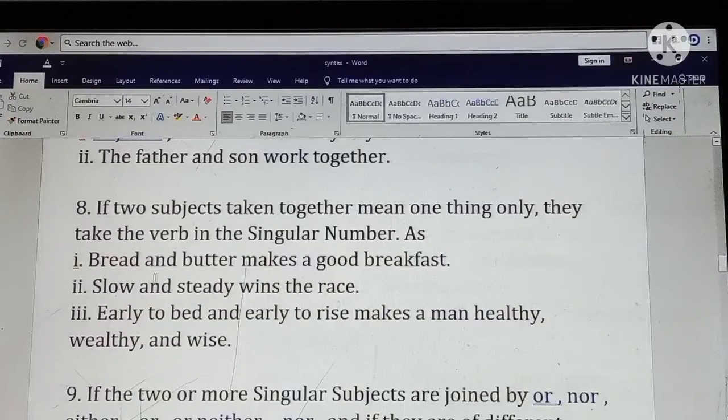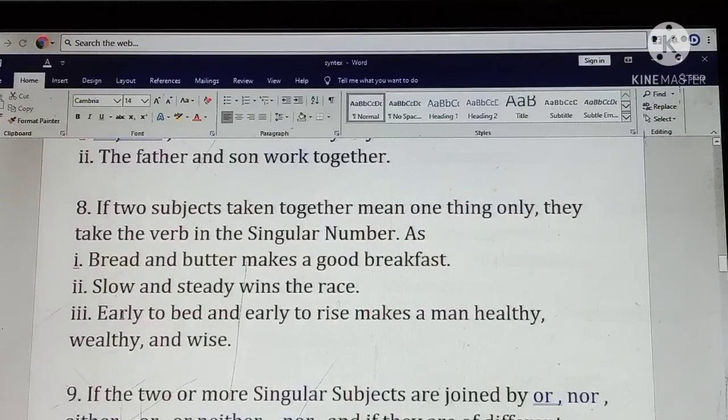Slow and steady wins the race. Slow and steady refers to a single subject, a single phrase. That is why wins is the appropriate verb that agrees with the subject.